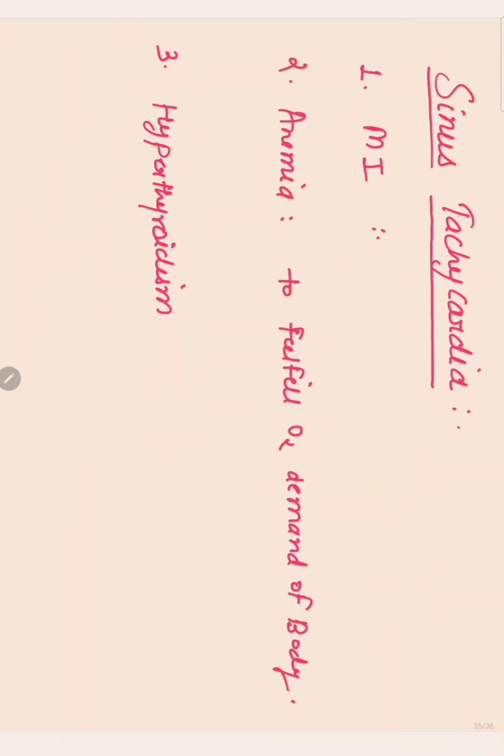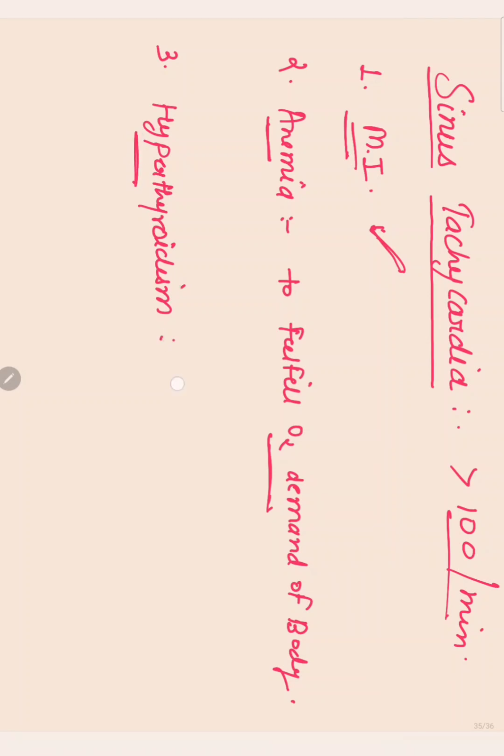Now we have to understand the reasons of sinus tachycardia. As we all know, sinus tachycardia is when the heartbeat or sinus impulse rate is more than 100 per minute. What are the causes? Myocardial infarction, because of the decreased blood supply in the body, the heart tries to compensate. Anemia, there is fluid loss. Because of the fluid loss, there is decreased oxygen in the blood, so the body tries to compensate the oxygen demand and causes tachycardia.